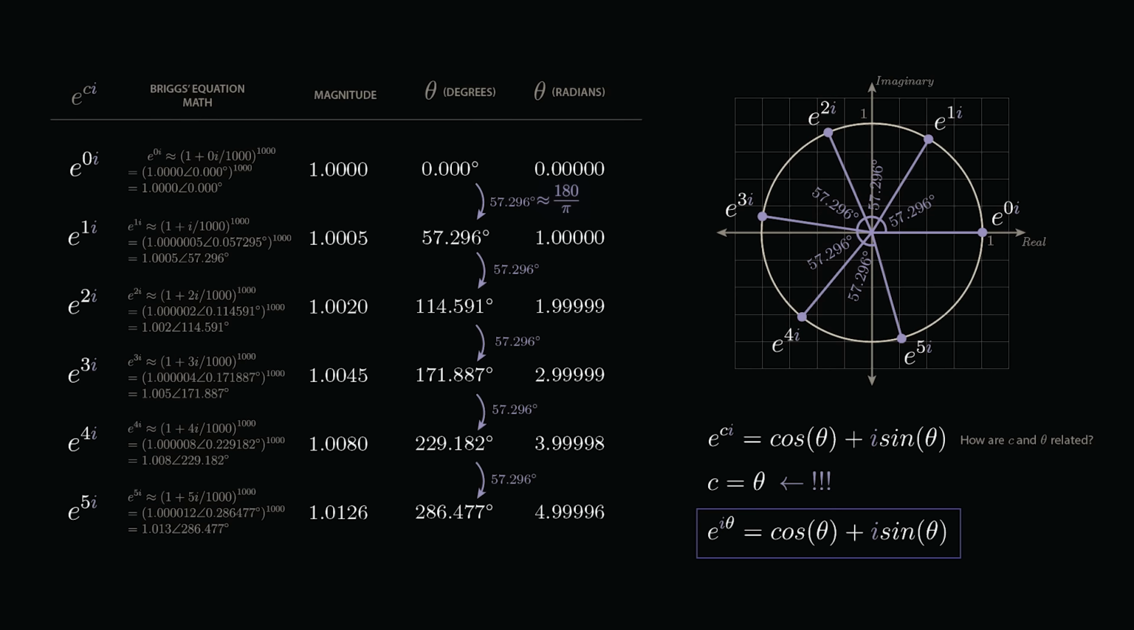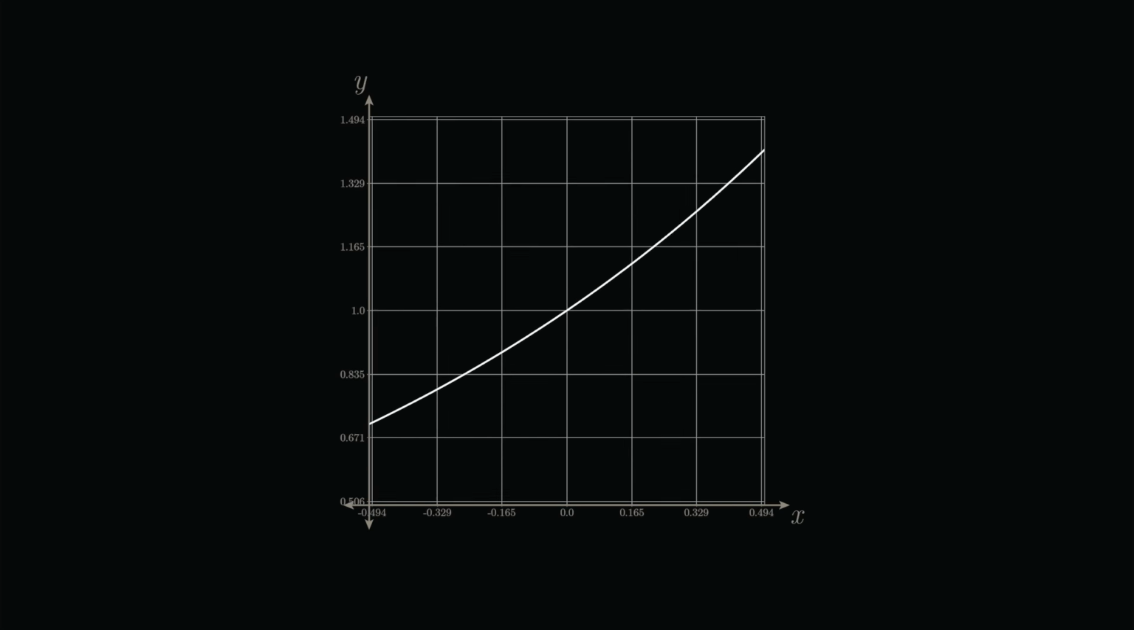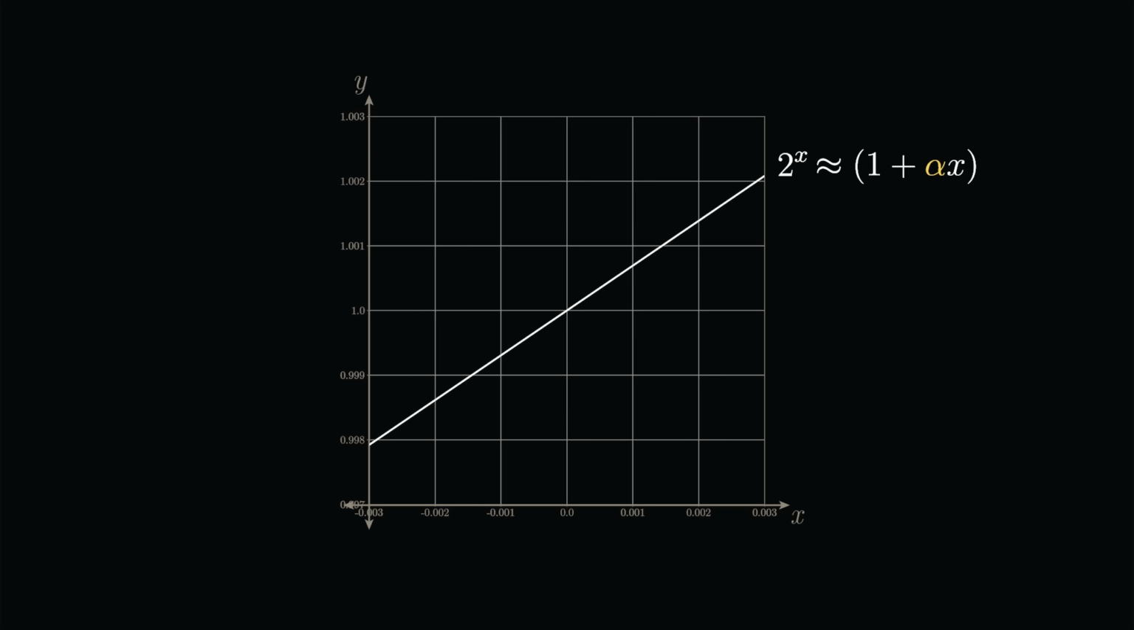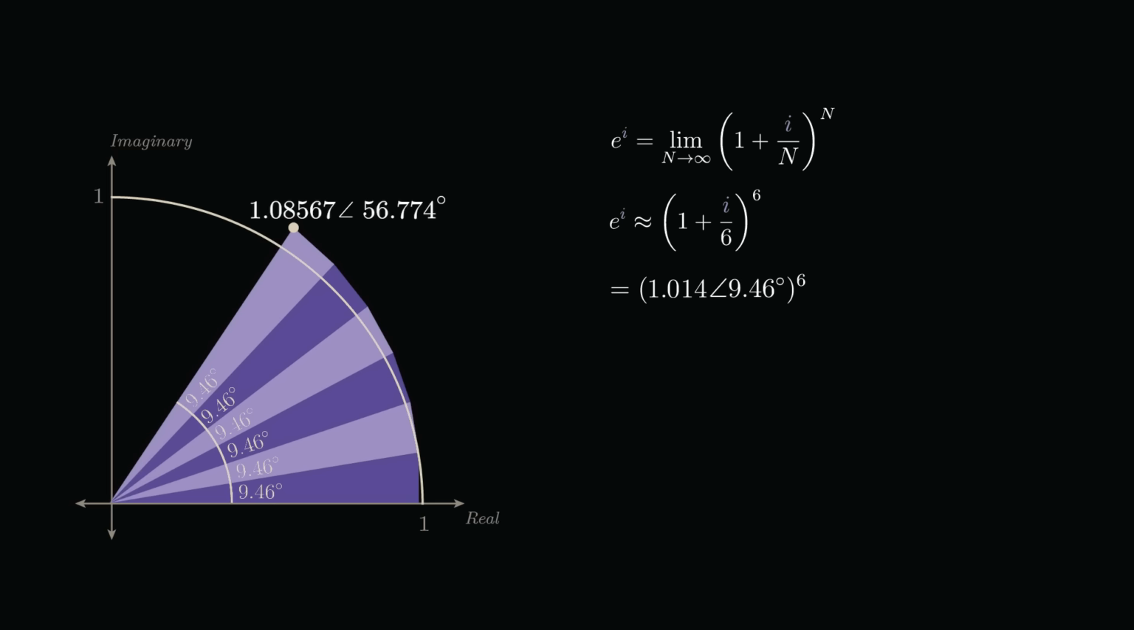Now, before we celebrate too much, we never really checked that Briggs' formula makes sense when our inputs are imaginary. After all, Briggs developed his formula by zooming in on a very real exponential curve that has nothing to do with imaginary numbers. When we plugged in i into Briggs' formula using n equals 6, we saw that visually this looks like 6 thin triangles stacked together to form an overall angle. Each triangle has an angle of 9.46 degrees. And when we multiply this number by itself 6 times, these angles are added together to produce a final angle of about 57 degrees, or 1 radian.